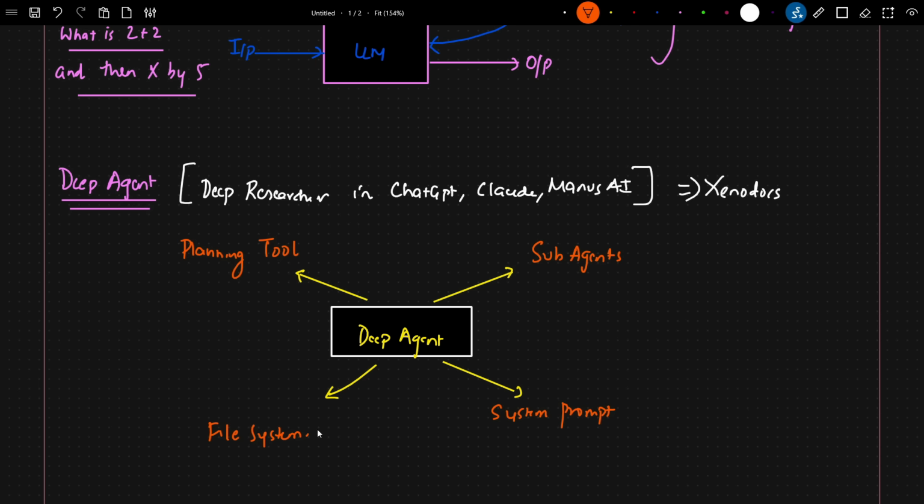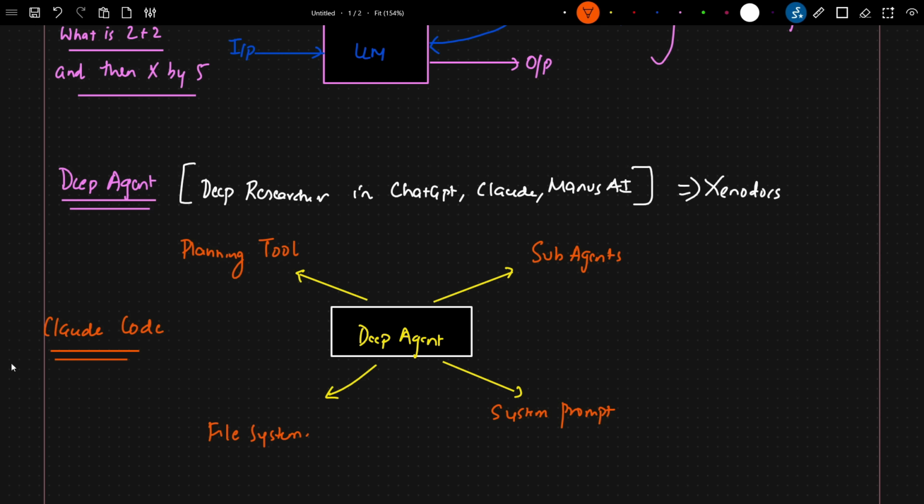Now we need to understand what these four important properties, or core components, are. These are the four core components of deep agents. In order to make you understand, I will take an example of Claude Code. If you know how Claude Code is used, this is a very good, amazing deep research agent.